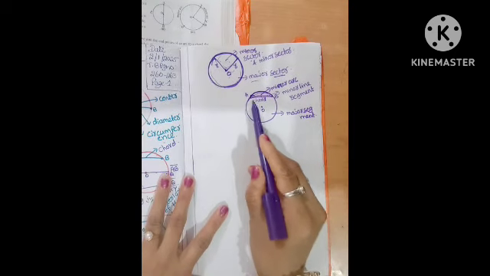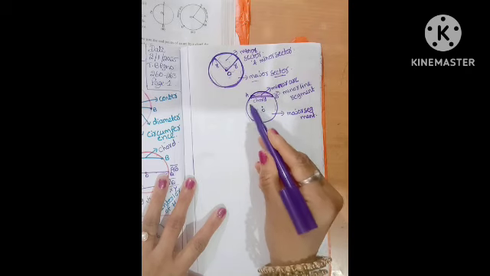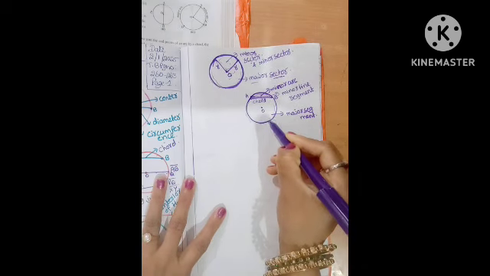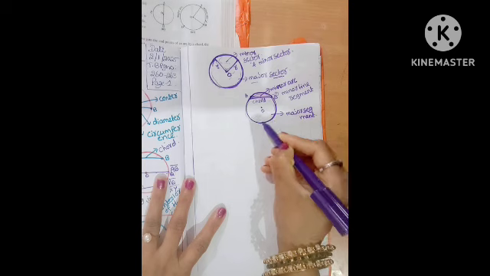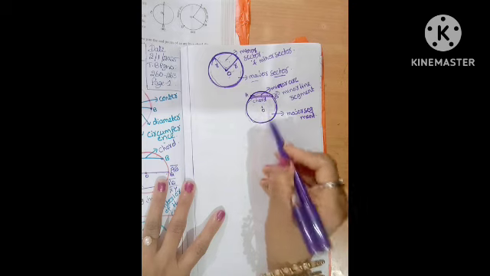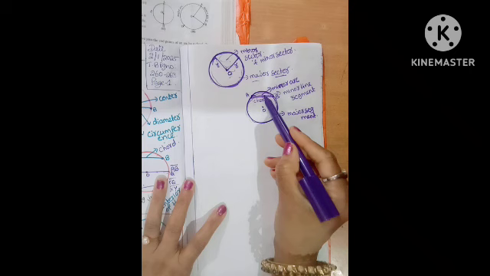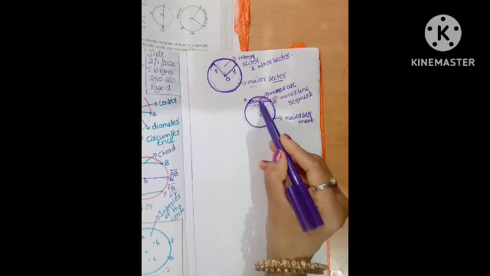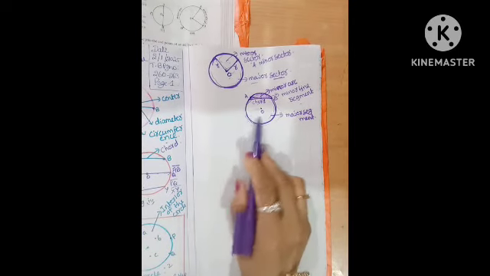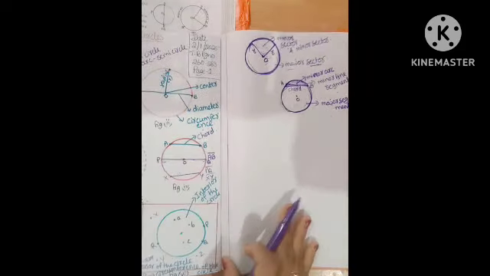Are you clear? The major segment is the region between the chord and the major arc. This is the major arc, and this part is called the major segment. This is the minor segment. The region between the chord and minor arc is called the minor segment, and the remaining part is called the major segment. Are you understood? Yes, these all are topics.